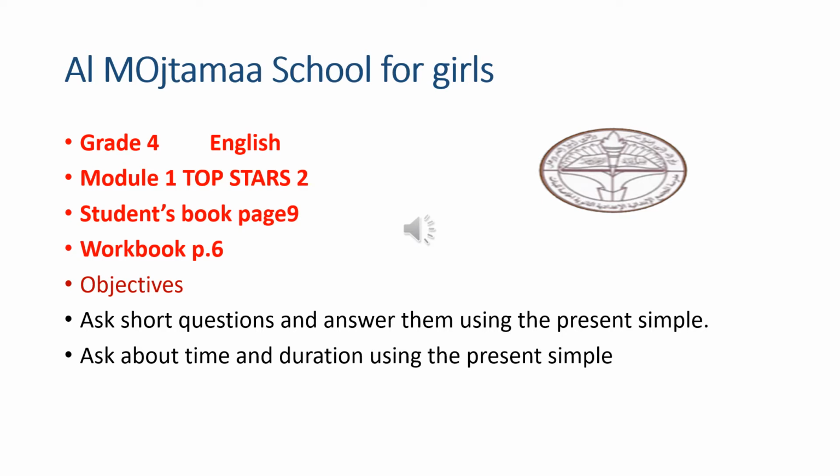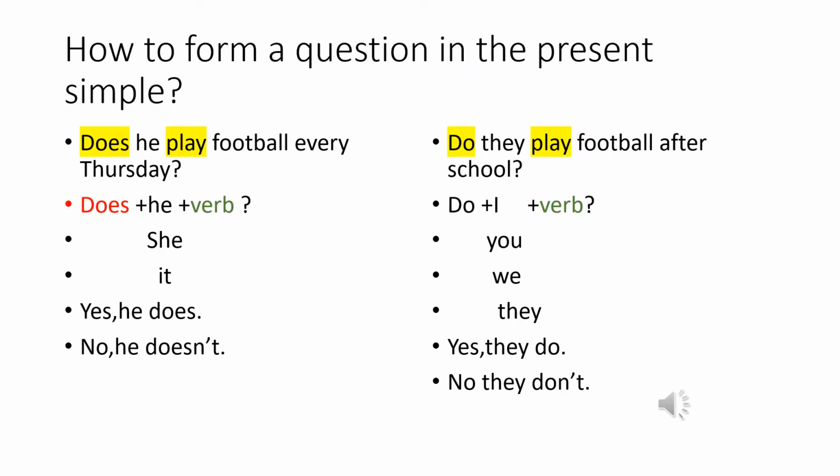Let's start our lesson. How to form a question in the present simple? Does he play football every Thursday? If you notice here, the question starts with does plus the subject plus the verb in the infinitive case.